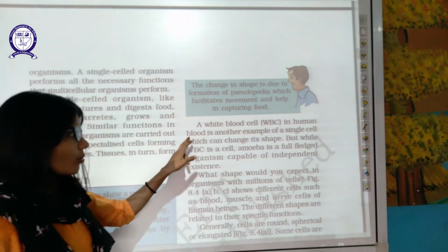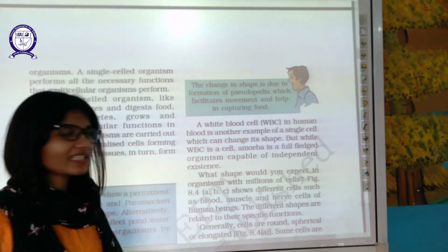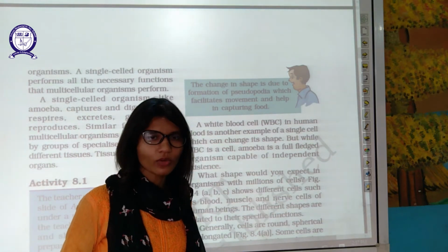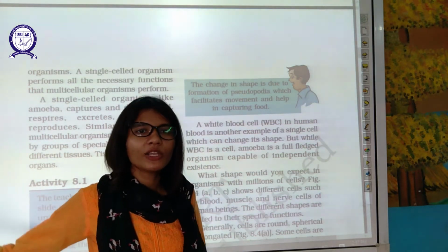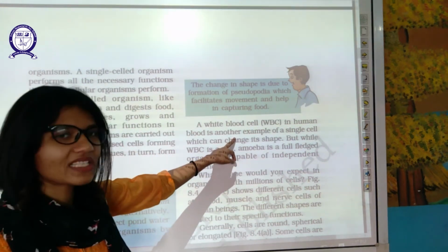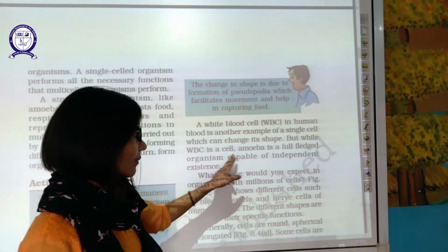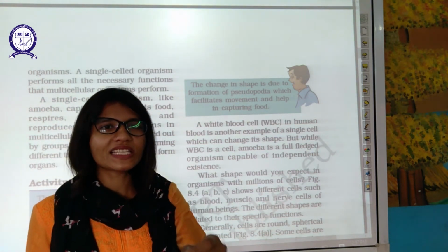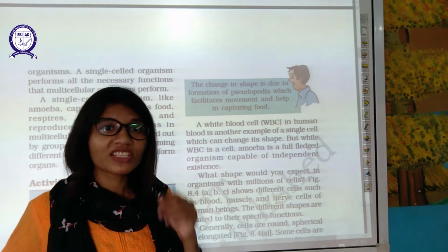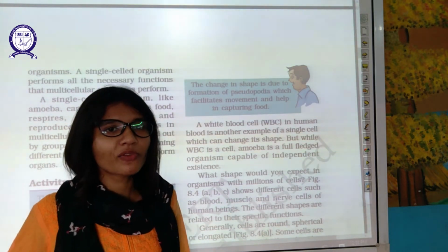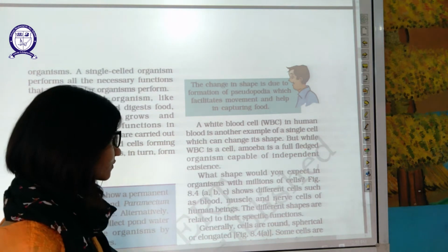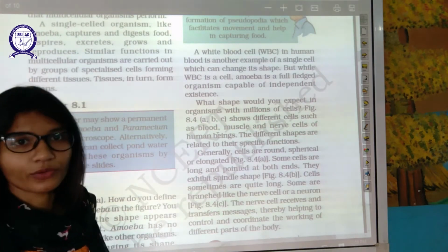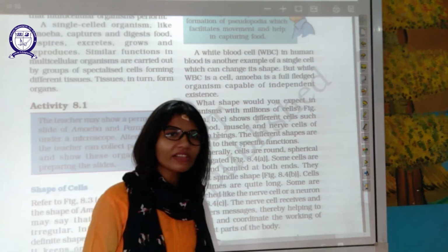Now, a white blood cell in human blood is another example of a single cell. Your body is made up of many unicellular cells. You can compare your single body with multiple unicellular organisms. So, WBC is a single cell, but while WBC is a cell, amoeba is a full-fledged organism. You can compare. WBC is a cell in your body, but amoeba, which is also a single cell, is a full-fledged organism. And it is capable of independent life. It does not depend upon other living organisms.